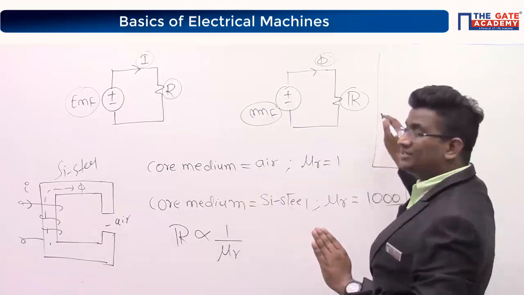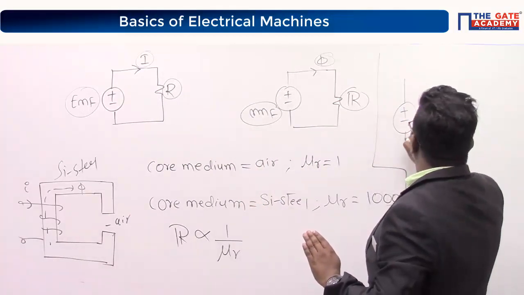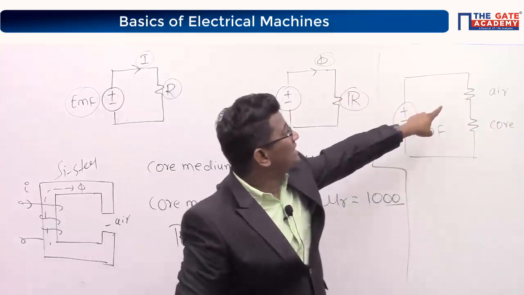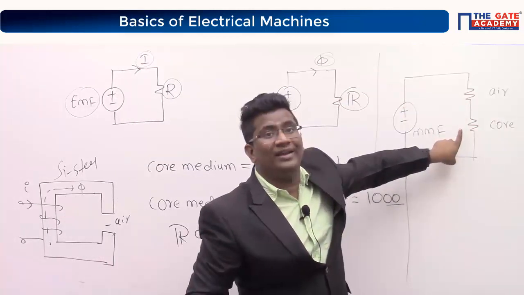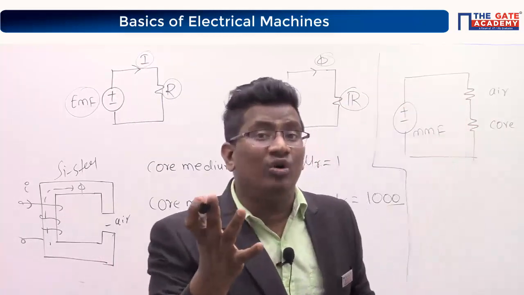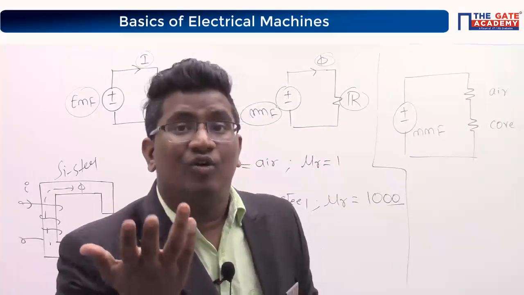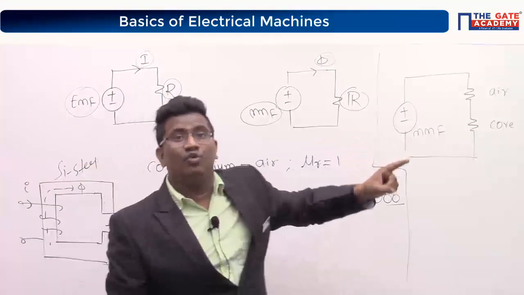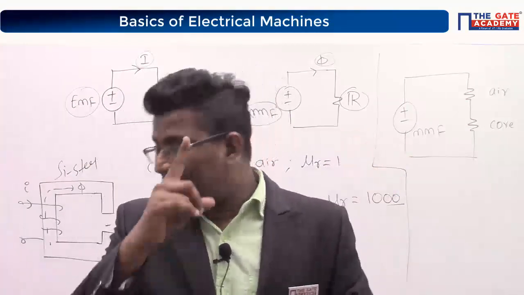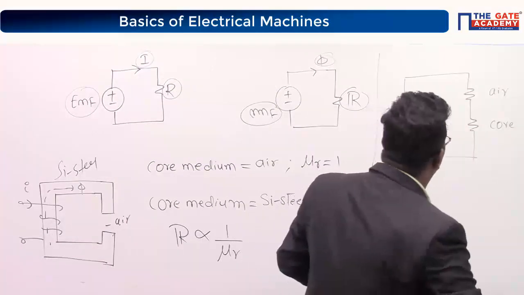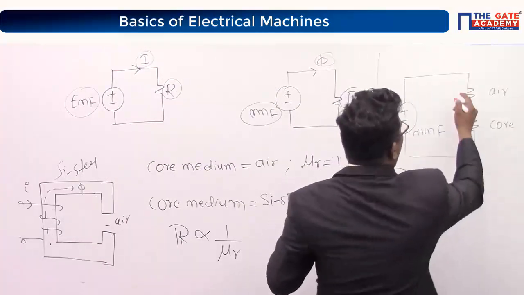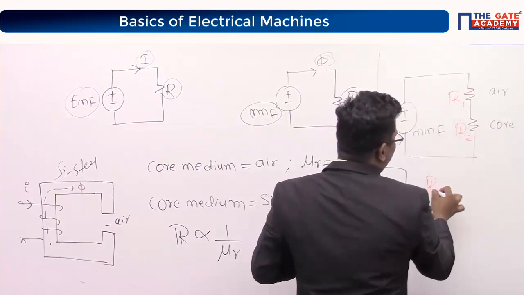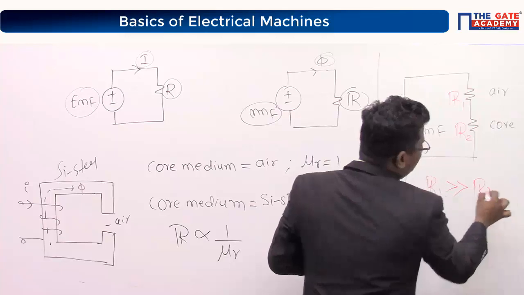Please concentrate here. Don't miss any point. Look at the board. This is air medium. This is core medium. Whose reluctance is more? Both are in series, na? Whose reluctance is more? Air. Shabash. Let us say reluctance 1, reluctance 2. Can I say reluctance 1 is much greater than reluctance 2?